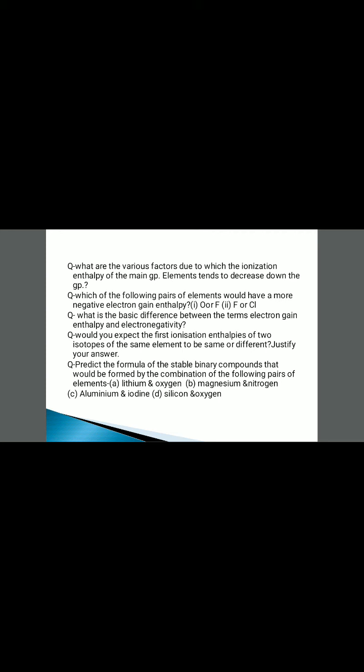Next question. Would you expect the first ionization enthalpies of two isotopes of the same element to be same or different? And the last question, and this type of questions have been solved by you in your junior classes, where you used to frame the chemical formulas by using the crisscross method, and here it is used in the same procedure. Predict the formula of stable binary compound that would be formed by the combination of the following pairs of elements. Try to solve these concepts in your notebook, and maintain your notebook.